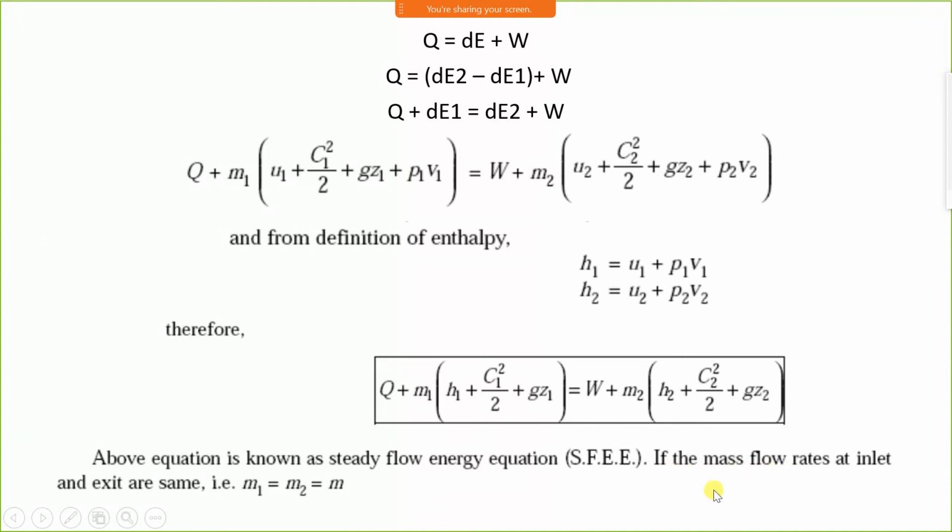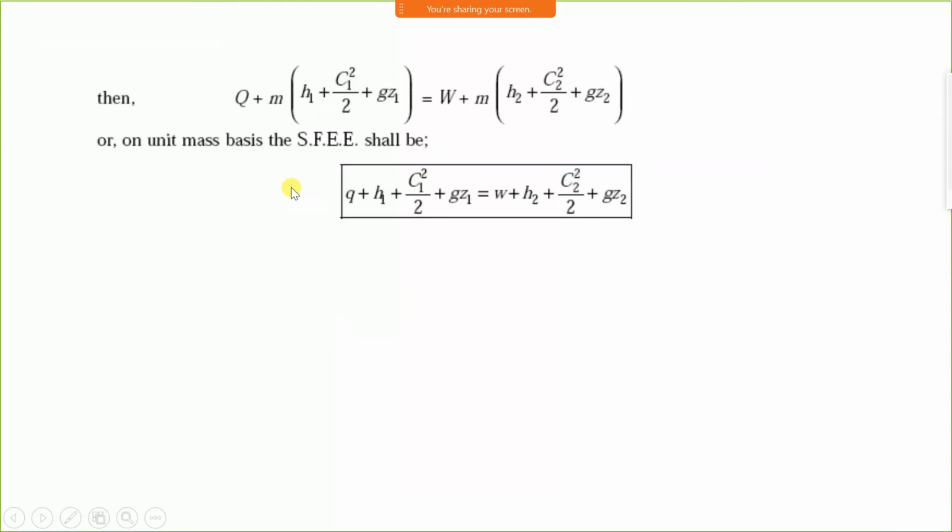If the mass flow rates at inlet and exit are the same, that is m1 and m2 equal to m, then Q plus m(H1 plus C1 square by 2 plus gZ1) is equal to W plus m(H2 plus C2 square by 2 plus gZ2). Written per unit mass, Q plus H1 plus C1 square by 2 plus gZ1 is equal to W plus H2 plus C2 square by 2 plus gZ2.